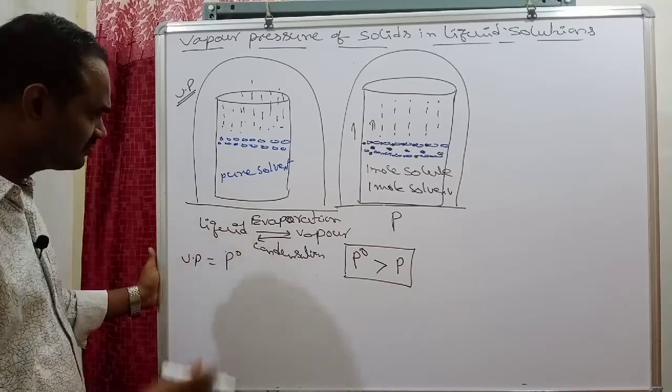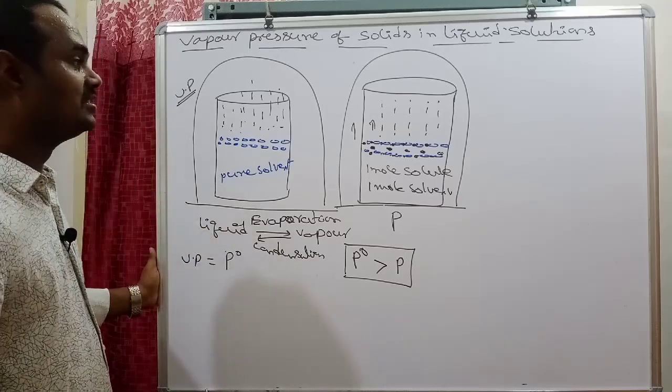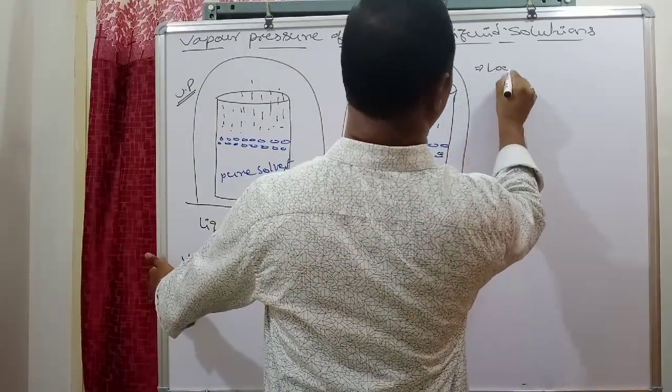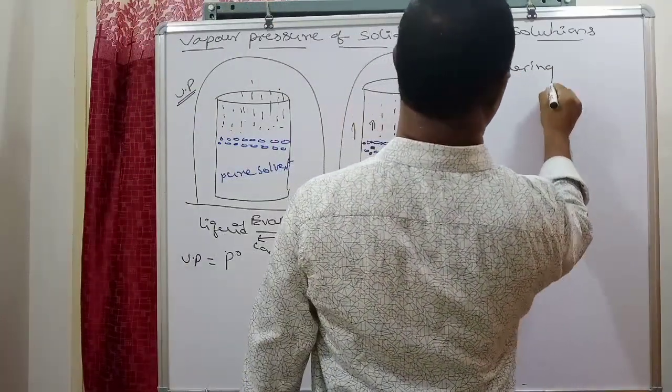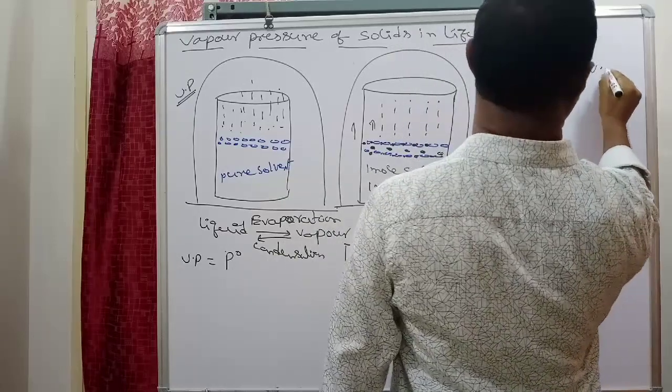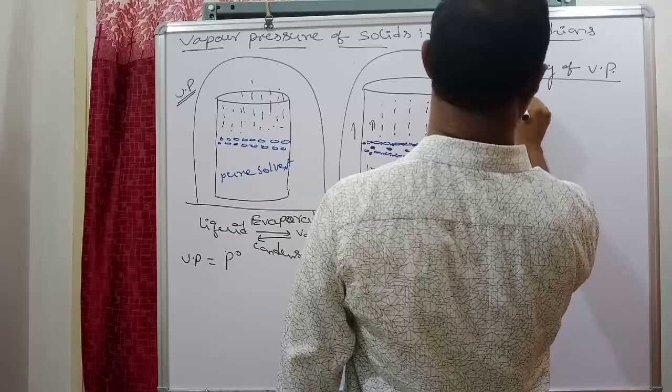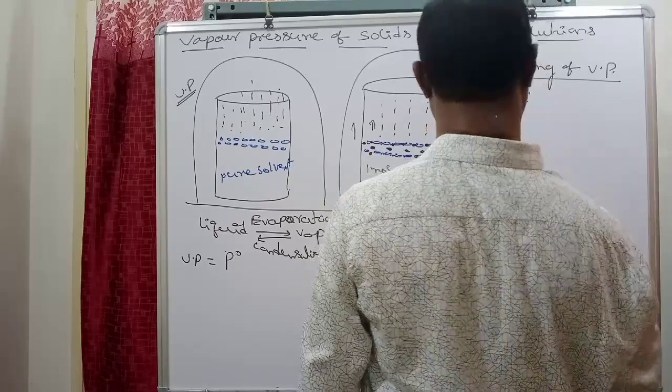Is it clear? Carefully listen. Here the difference is the next point, lowering of vapor pressure, which we denote with delta P.